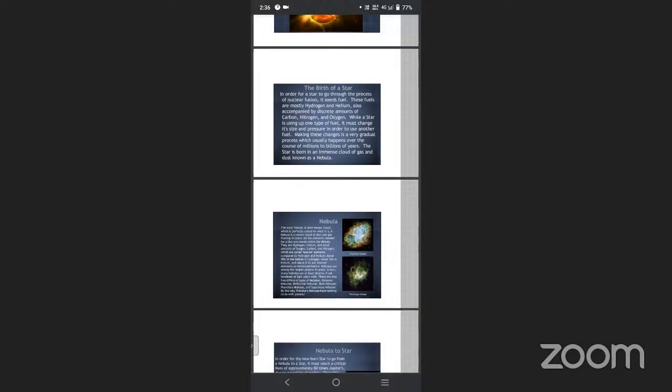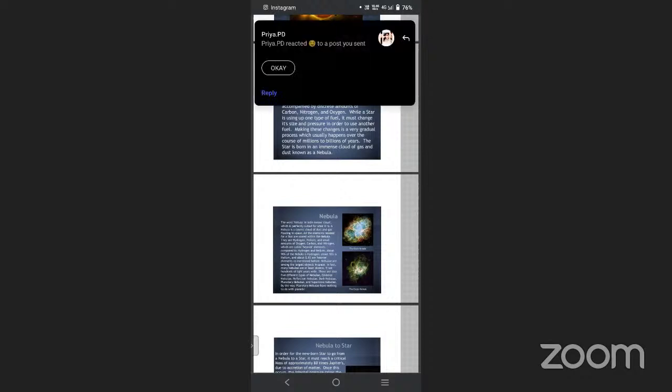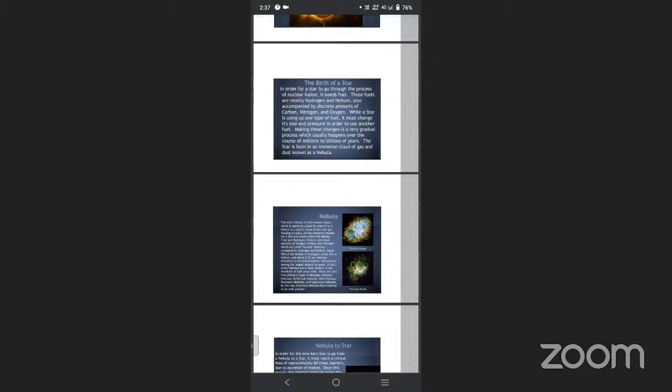Four hydrogen atoms need to fuse to form one helium atom. It's called a nuclear fusion reaction. Nuclear fusion takes place with hydrogen and helium, combined in discrete amounts. Discrete amount means a very small amount of elements is taken for the nuclear fusion.